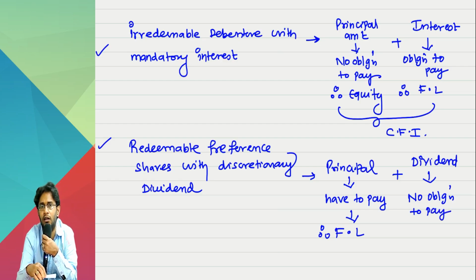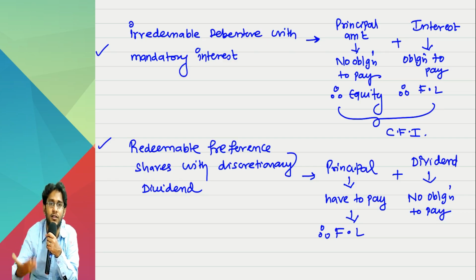Sir, last 10 years, one time also I did not declare, sir. Every year I paid dividend. Next 5 years also I will surely pay dividend, sir. You pay. Nobody is stopping you. But the point is, are you having an obligation to pay or not? You have to check. I have an intention to pay. Expectation to pay is completely different from obligation to pay. Obligation means unavoidable situation should be there. This is not unavoidable situation.